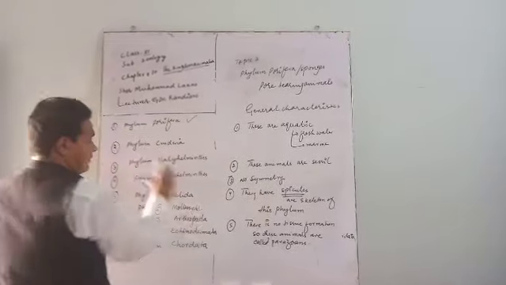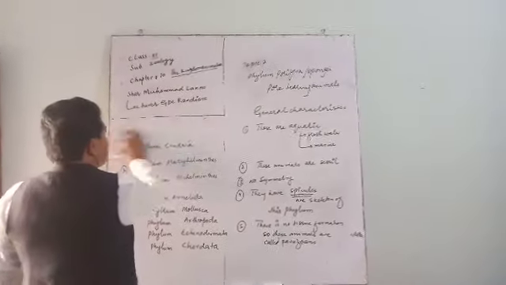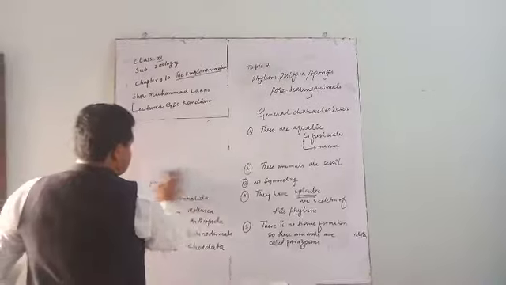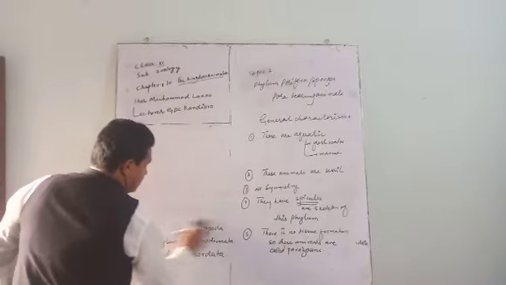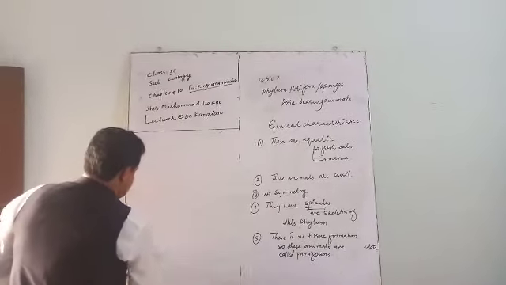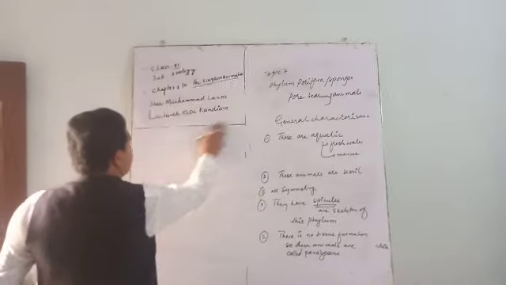Now the next character is that they have an assemblage of cells.